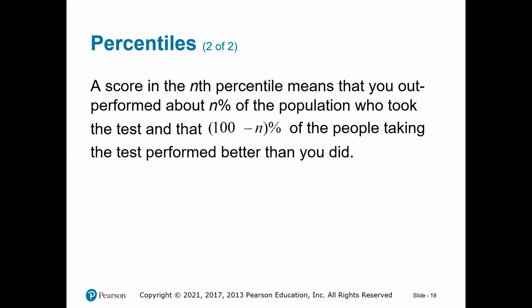For example, if I obtain a score and I am at the 58th percentile, it means I did better than 58% of the population. It also means that 100 minus n percent did better than me. So you may use that to have an idea about your position or the position of any number obtained among the other numbers. The quartiles are, I think, maybe more used than the percentiles.